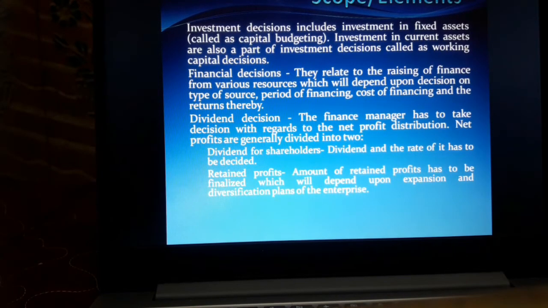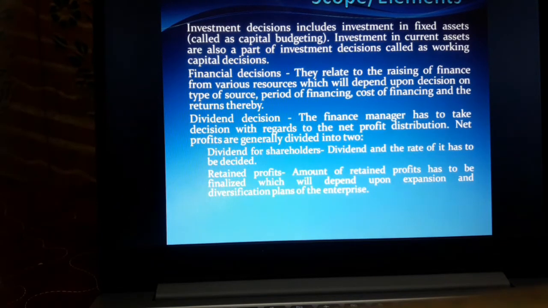Then financial decision. They relate to the raising of finance from various sources, which depends upon decisions on types of source, period of financing, cost of financing and the returns thereby. Then the third one is dividend decision. The finance manager has to take decisions with regard to the net profit distribution.